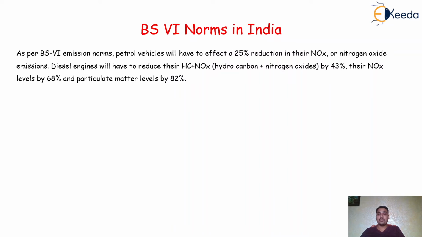With the help of such norms, the different automobile manufacturers in India have to use additional devices to control these pollutants, and these are the numbers decided by the government of India. According to these norms, the automobile manufacturers in India have to follow this standard. This is again very good for the environment as well as for human health. Accordingly, these norms are implemented in a timely manner, and there will be some changes in these norms.